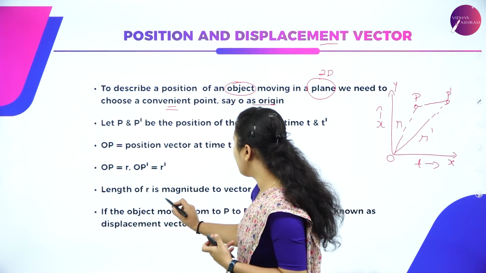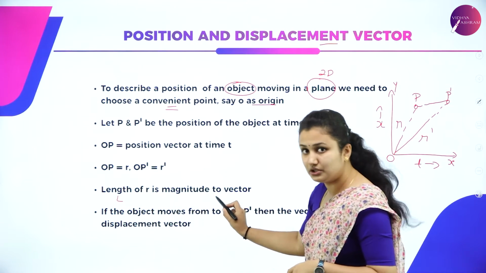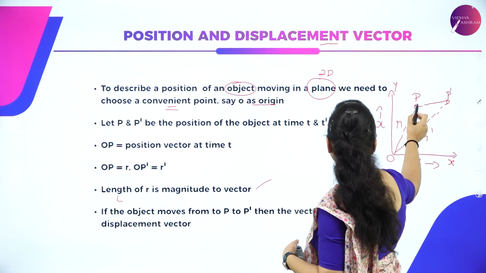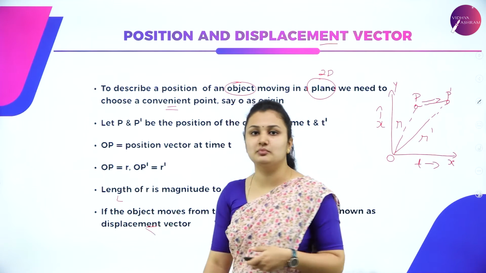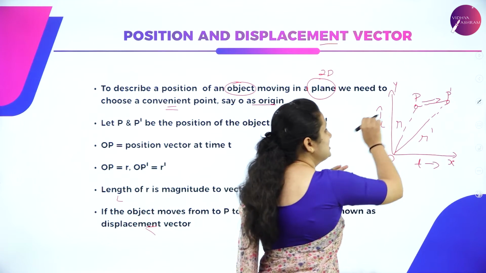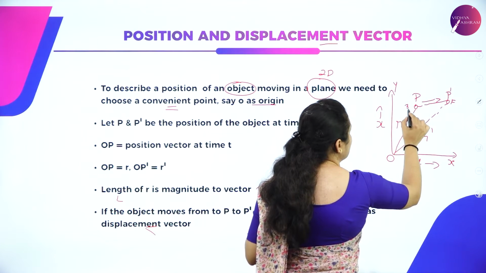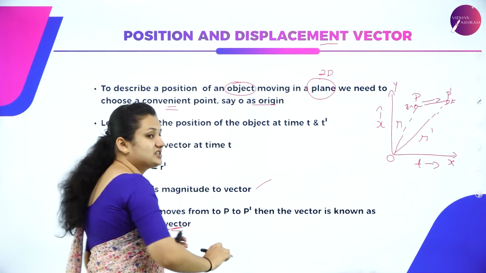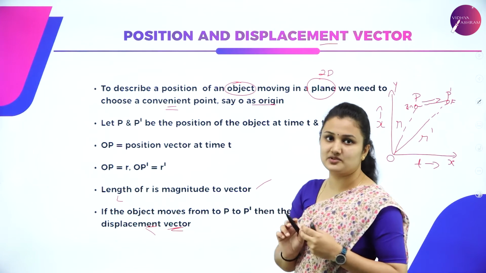The length of R is the magnitude of the vector. If the object moves from P to P dash, then the vector is known as the displacement vector. The object was initially at position P. Now it is displaced; it has moved from P to P dash. This is the final position and this is the initial position. Final position minus initial position is nothing but my displacement vector. So that is the position vector and displacement vector.